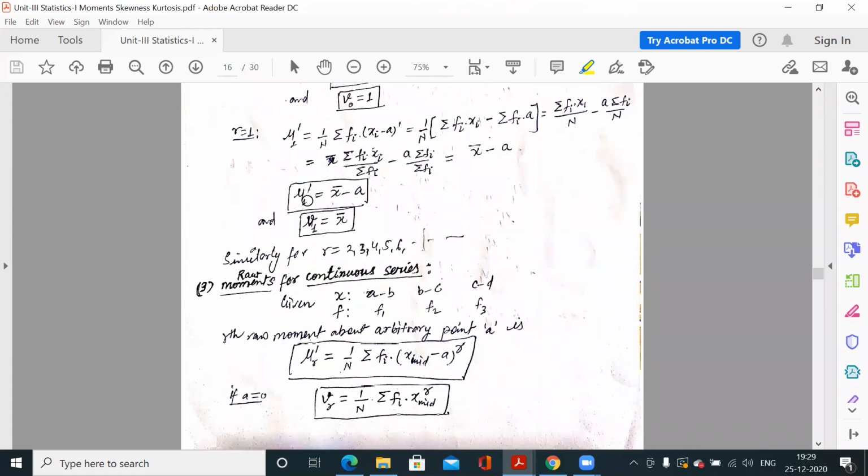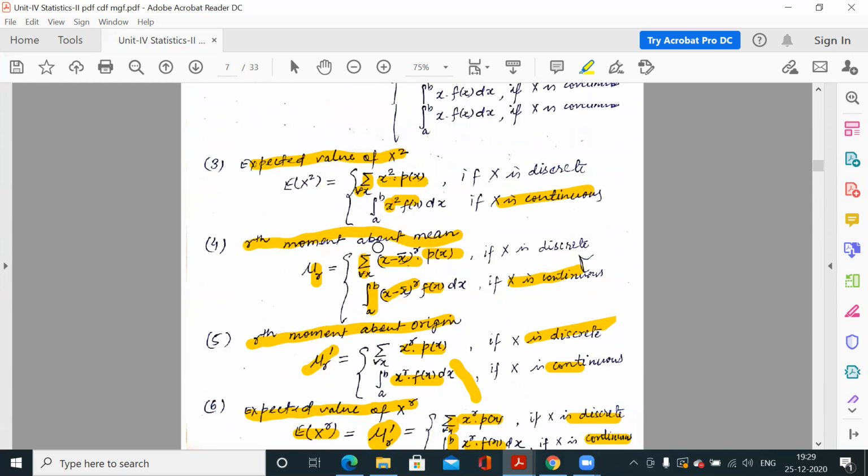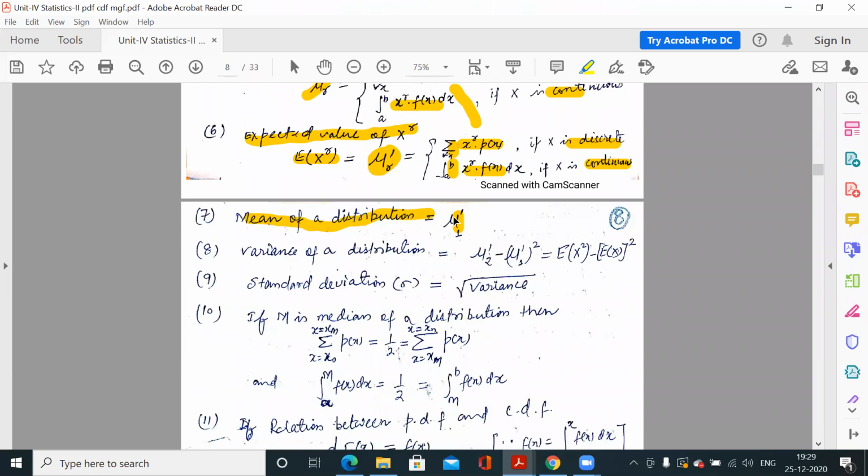So this was your mu1 dash. Its value was x bar minus a, but what was that a? An arbitrary point. Because we are considering only the origin here, a is 0. So mu1 dash is x bar. What is x bar? x bar is the mean of that distribution, the mean of the series. So mu1 dash is equal to x bar. Similarly, the mean of any distribution is the expected value of x, and it is denoted by mu1 dash. Next, the variance of a distribution.